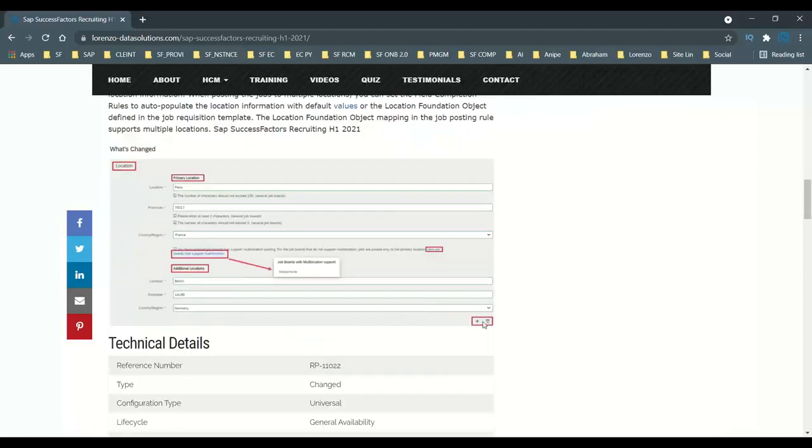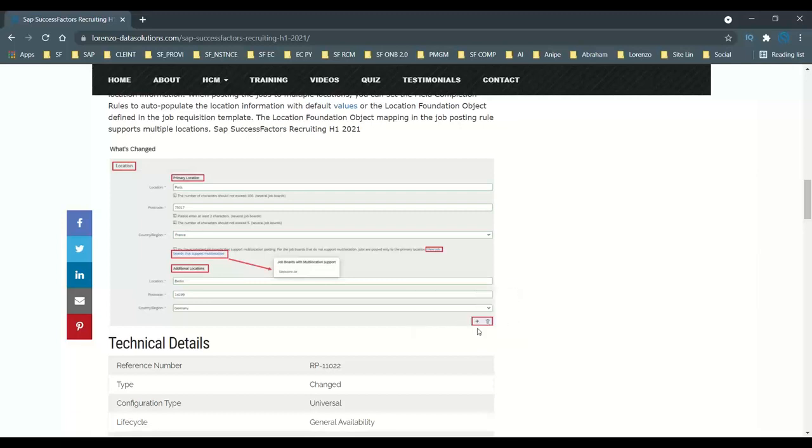Now you can see there is a location, for example Paris, and you enter the postal code, the country, region, location, and so on. Now if you want to add one more location, you can see there is an add button and a delete button here in the screenshot I am showing you.